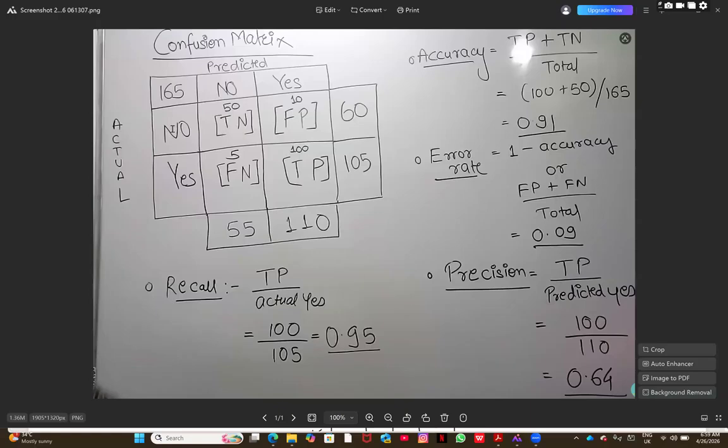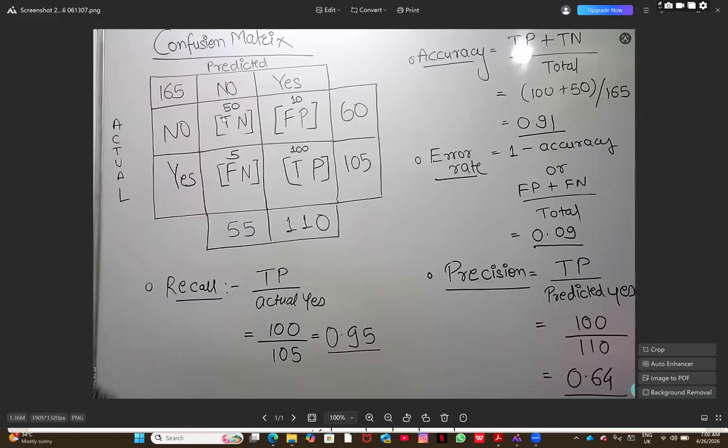So suppose this patient is not diabetic and the doctor also suggested he is not diabetic, or think about it as the model also suggesting he is not diabetic. In both cases, it is a true negative. That means this N, since it is no, means he is not diabetic. For both, we are saying no here.